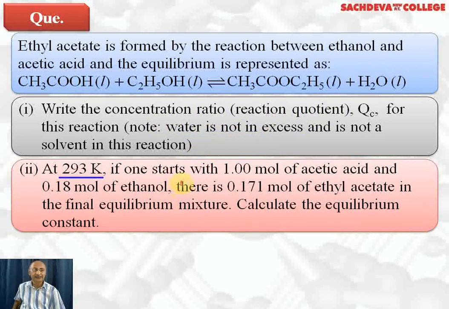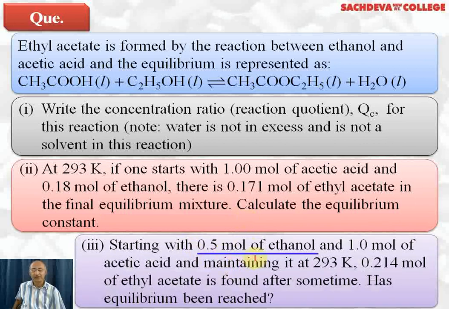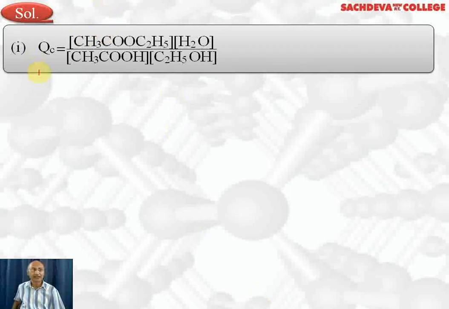At 293 Kelvin, if one starts with 1 mole of acetic acid and 0.18 mole of ethanol, there is 0.171 moles of ethyl acetate in the final equilibrium mixture. Calculate the equilibrium constant. And starting with 0.5 mole of ethanol and 1 mole of acetic acid and maintaining it at 293 Kelvin, 0.214 moles of ethyl acetate is formed after some time. Has the equilibrium reached?